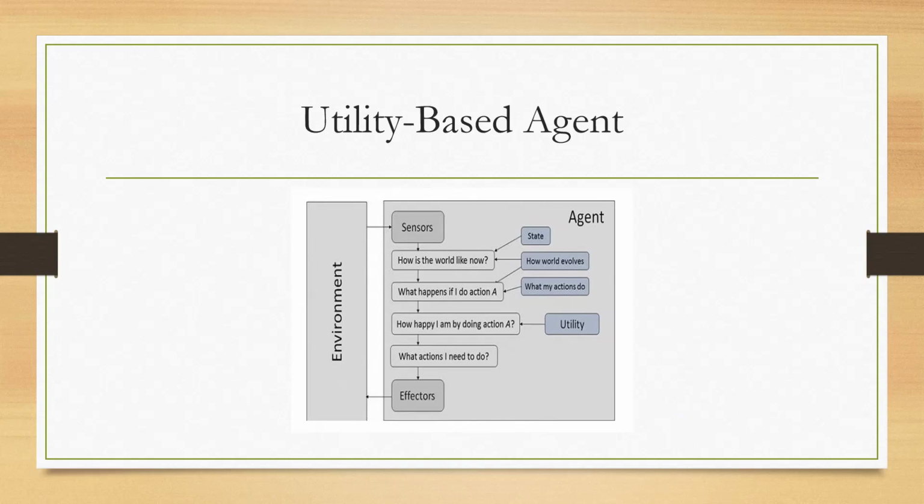Another example is the online shopping agent. It picks the best product based on the price. For example, if you want to purchase a mobile on the Amazon website, we have to compare the other mobiles. Which one is the best one? Which one is the most advanced one? Based on that only, we purchase. So the online shopping agent picks the best product based on price, quality, and review. I hope you understand this agent concept.